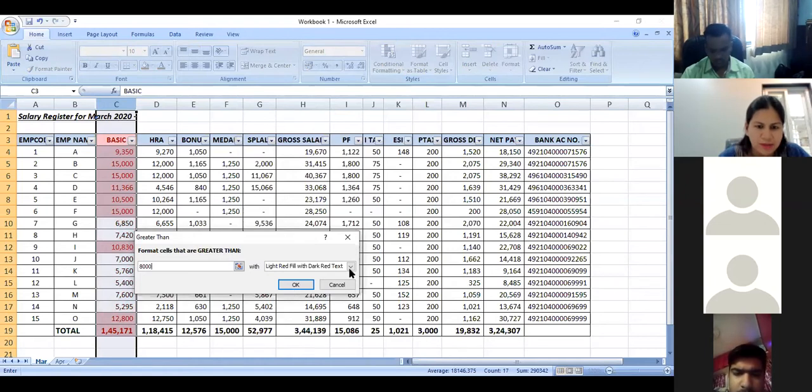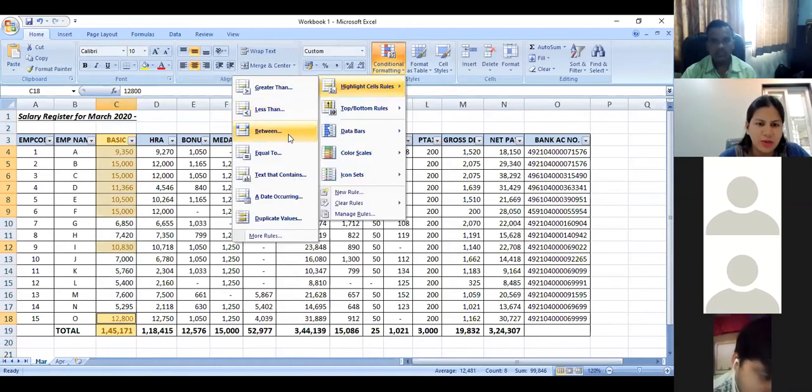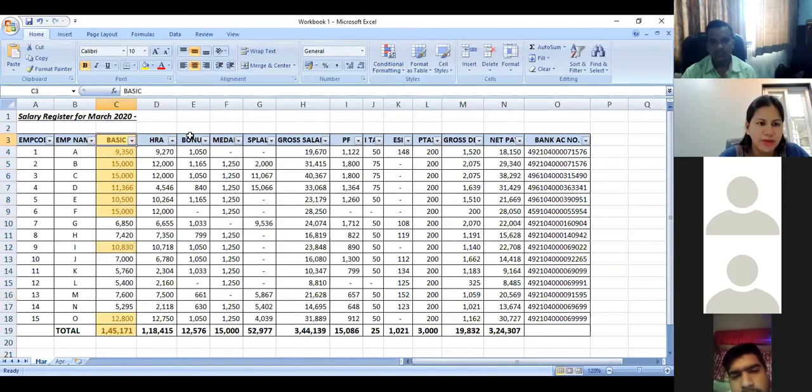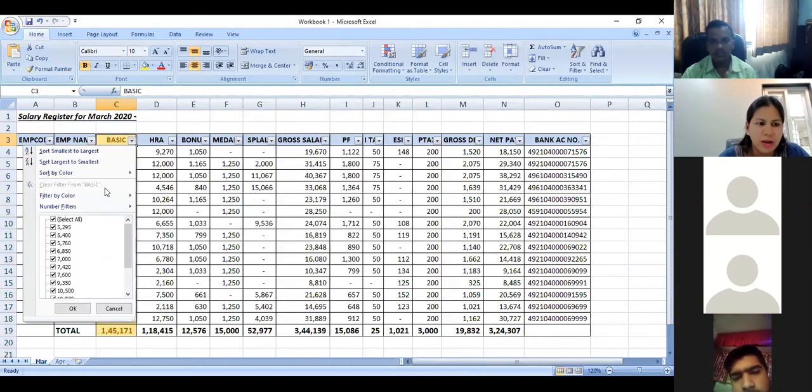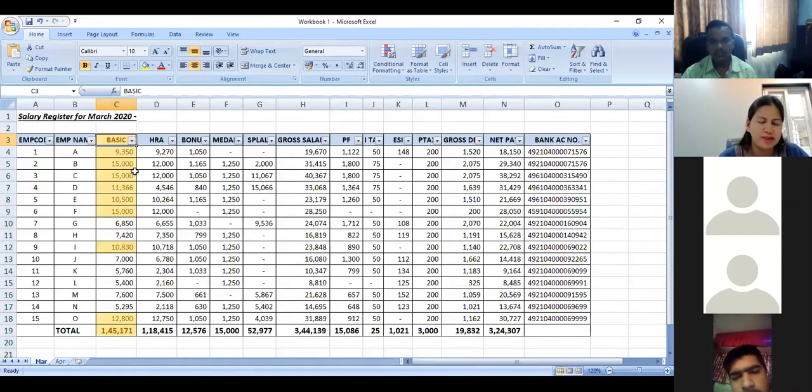And with this, you can change this to any color you want. So if I change it to yellow fill with dark yellow text and do OK, you get these numbers which are greater than a specific number. In a similar way, you can use less than, between, equal to, and select these cells without doing any filter or without going to the filter and selecting number filters or anything. You can just straight away highlight these cells so that it is easy for analysis of your data.